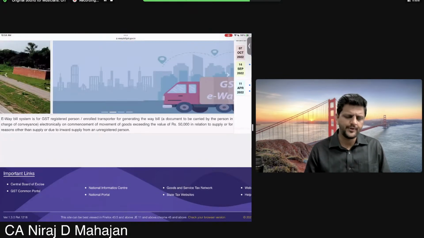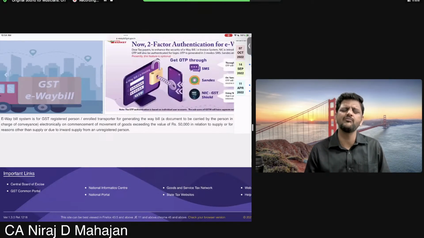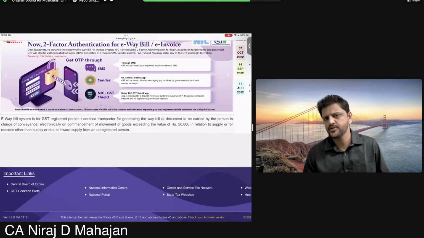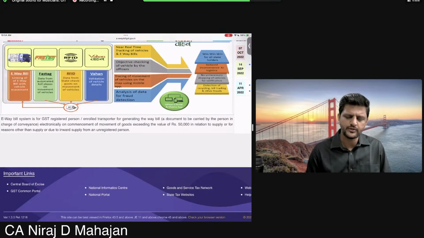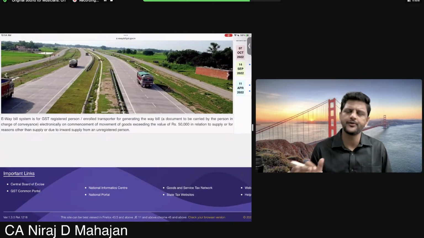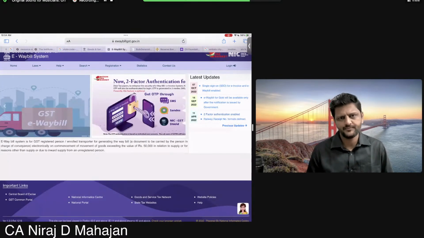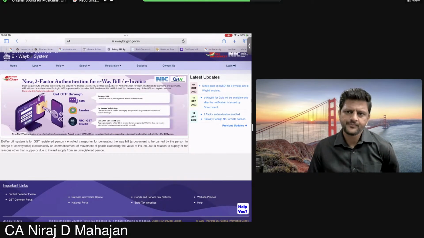Basically, whichever goods are moving in the country whose value is more than 50,000, an e-way bill has to be generated compulsorily. All the trucks you see on the highway throughout India are reported to the department. You can't start your vehicle without generation of an e-way bill if the value is more than 50,000. Clear to all of you?